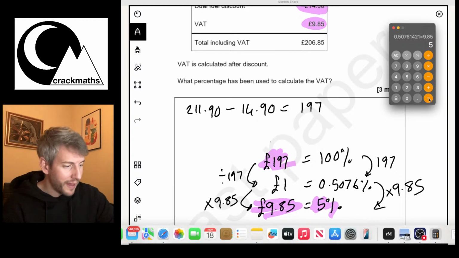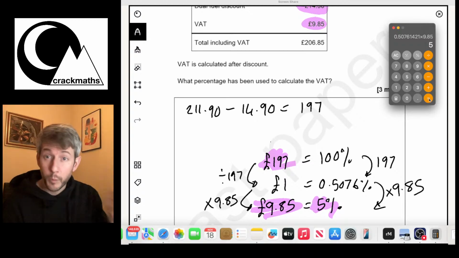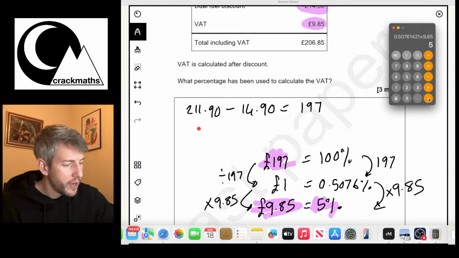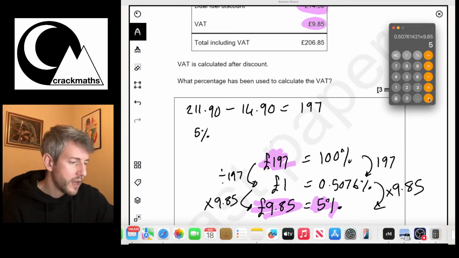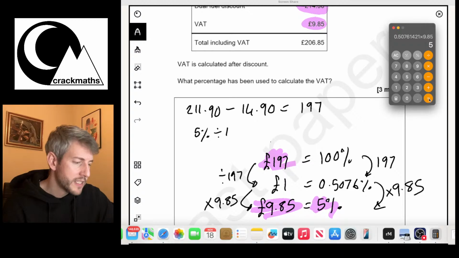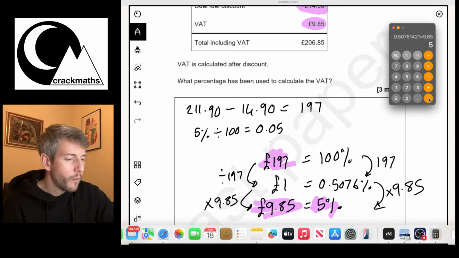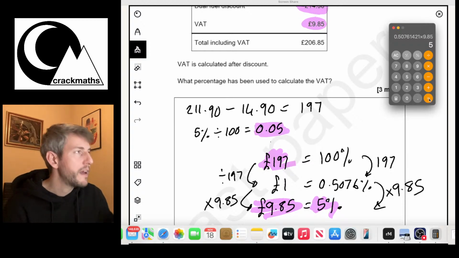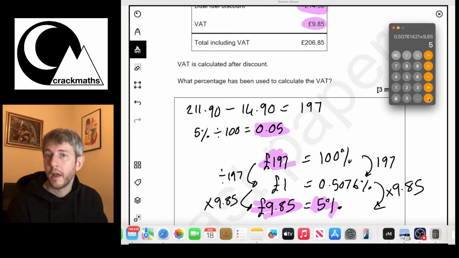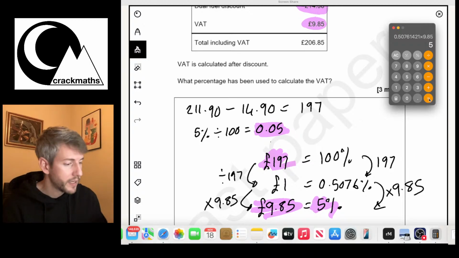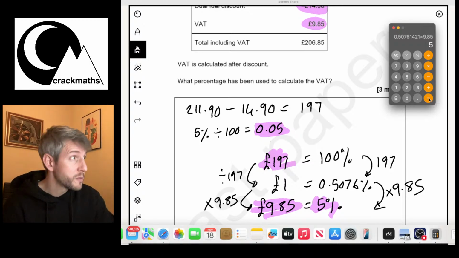And we can check that by doing, now remember with our percentage decimal multipliers, if I want to find 5% of something, all I have to do is 5% divided by 100 and that equals 0.05. Now, if I want to find 5% of anything, I simply need to multiply it by 0.05. Okay, this is a percentage decimal multiplier.